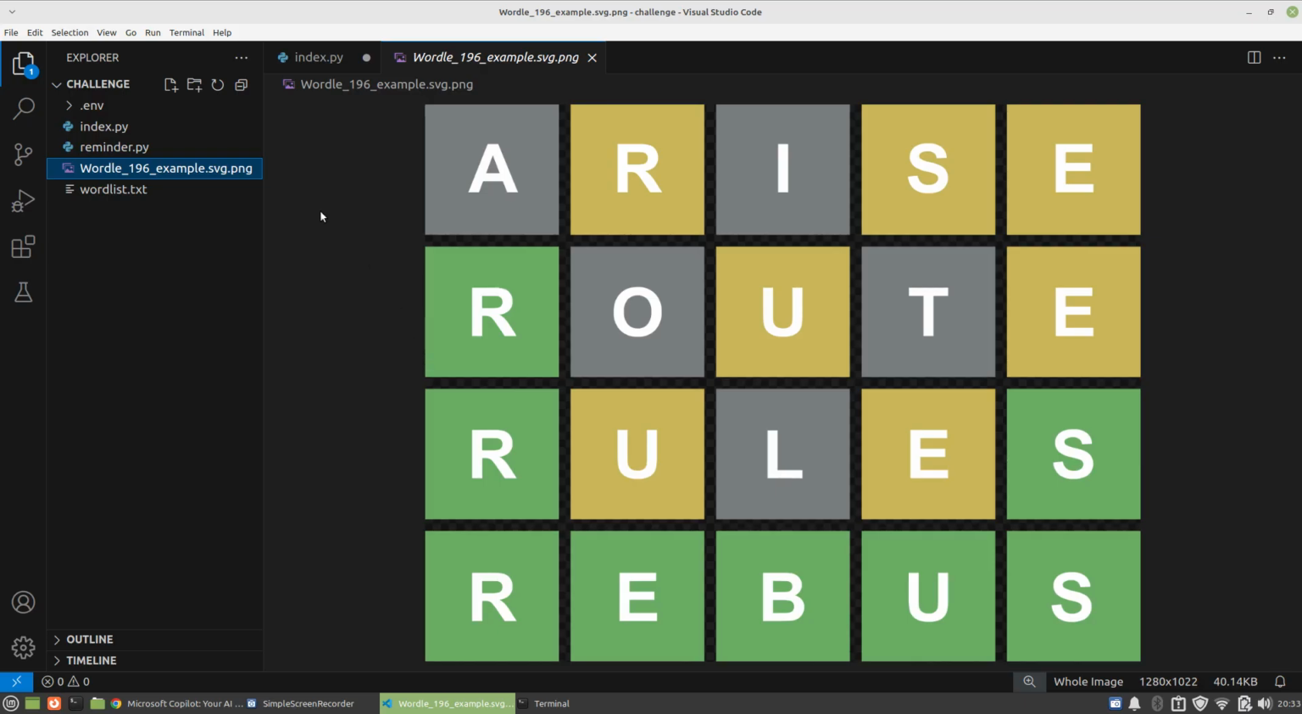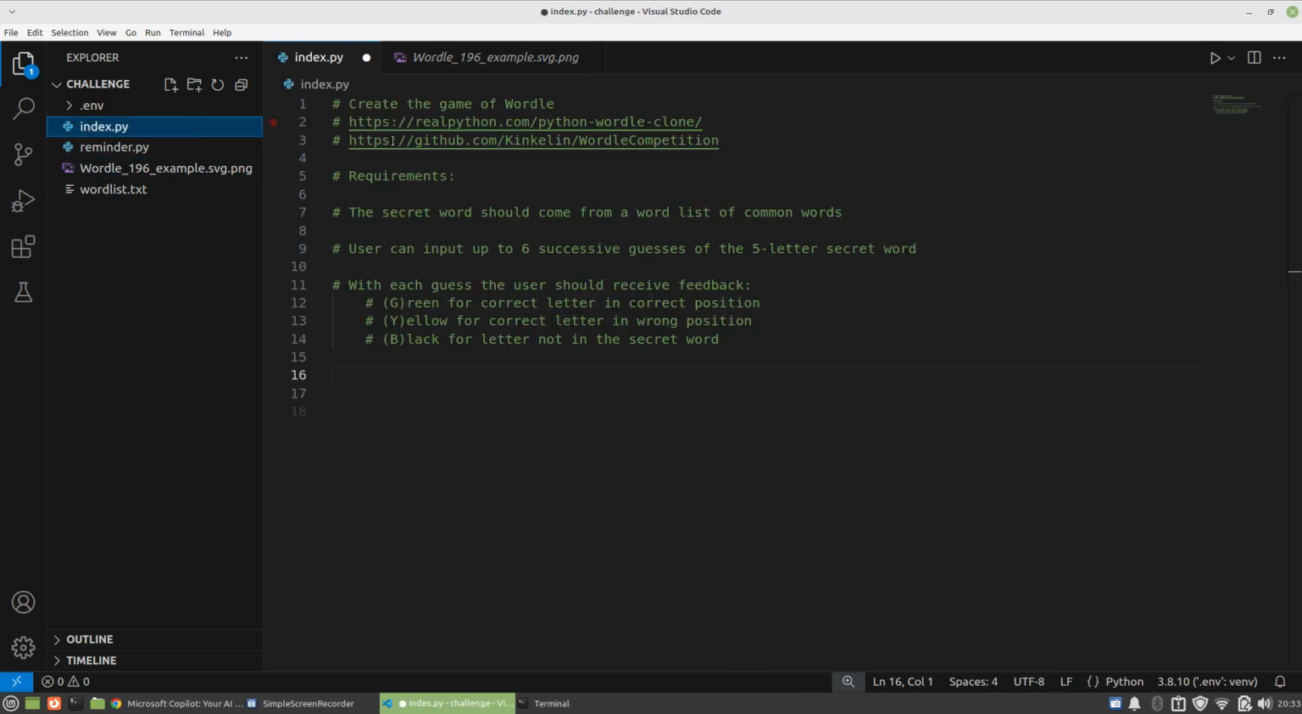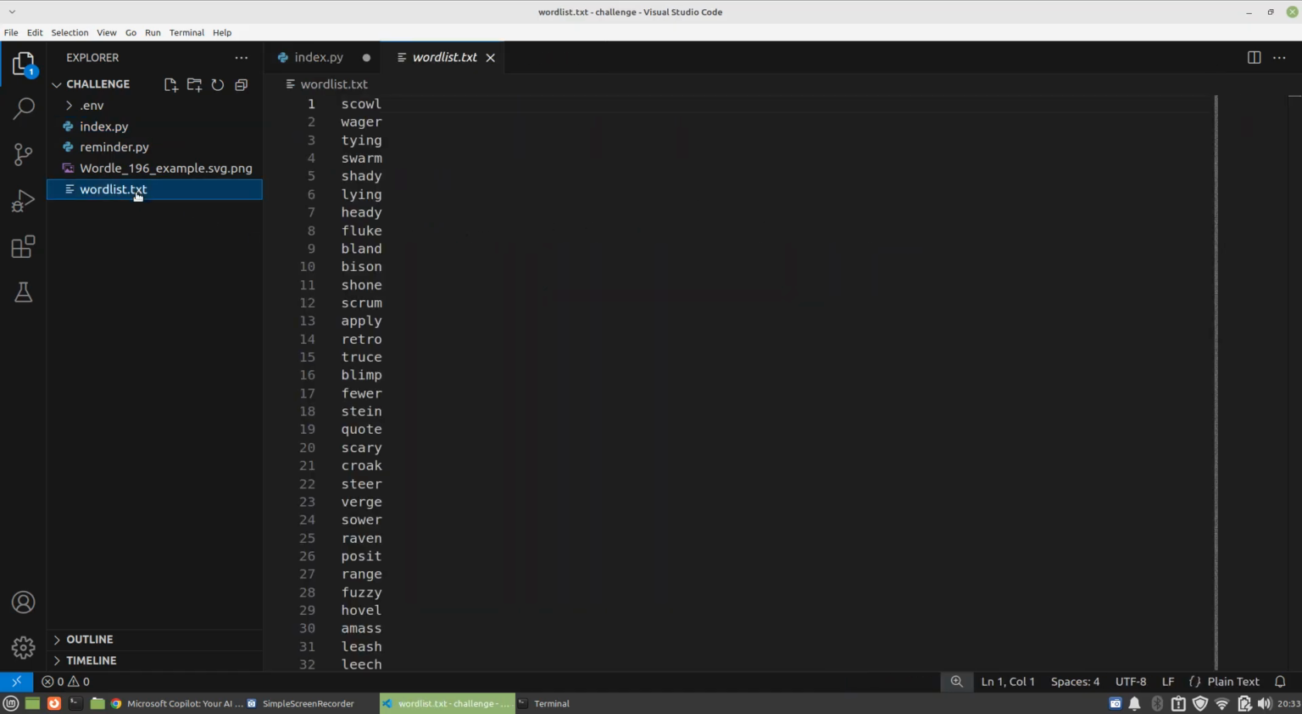So what we're going to do is attempt to do a command line version of this, and I've written down already the requirements to save us some time. The secret word should come from a word list of common words, and this is like real life because there's so many obscure words in the dictionary that it's better to have a word list. Let me just show you this real quick.